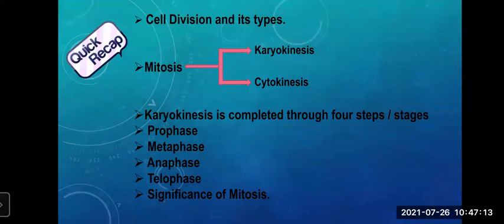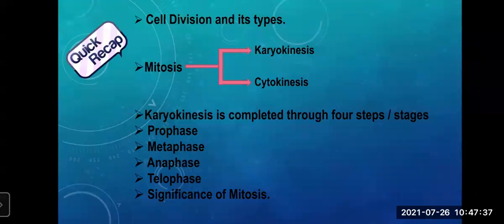Mitosis occurs in somatic cells and stem cells. And mitosis is completed by two steps. What were the names? Karyokinesis and cytokinesis. What is karyokinesis? It is the nuclear division, whereas cytokinesis is cytoplasmic division.